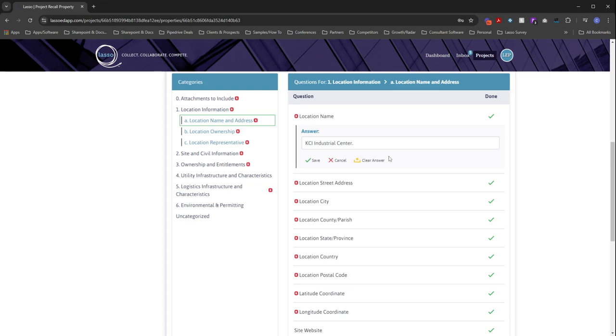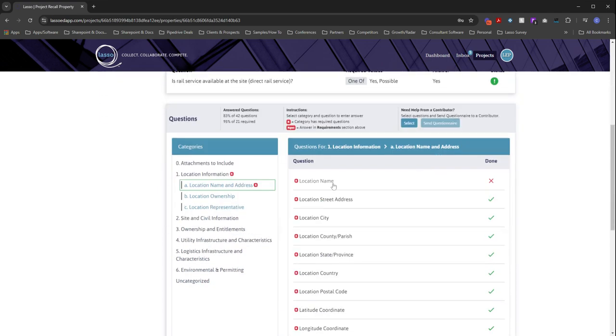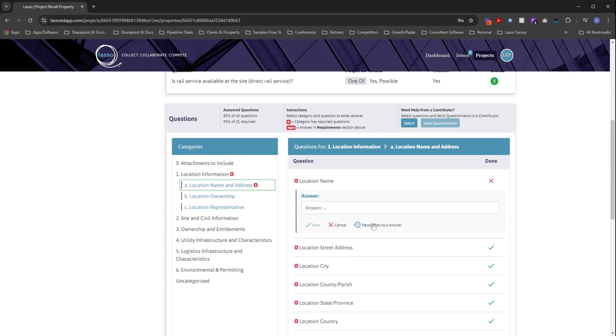Now, another option that you have as well with Total Data Recall is the ability to recall answers one question at a time. So for example, if I didn't click recall previous answers here at the top, what I could have done is gone question by question. And as we can see here, if a question hasn't already been answered, we can click recall previous answer, and that too will fetch any responses we have on file to that question.